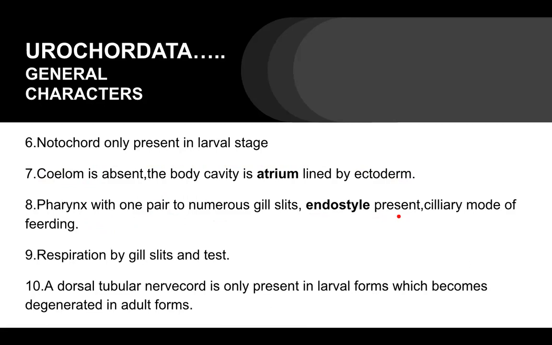We will talk about it later when we see the alimentary canal or the digestive system. A question of 2 marks may come as a short note on this endostyle.